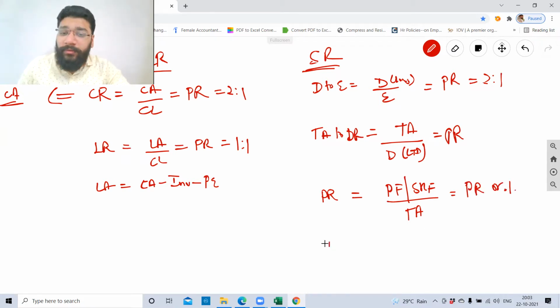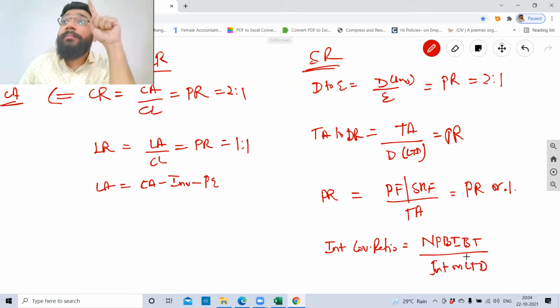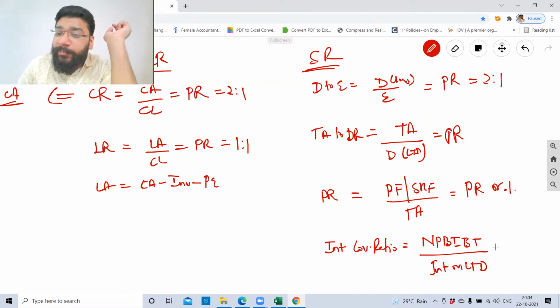Then next one, interest coverage ratio is equal to net profit before interest before tax divided by interest on long-term debt. Guys, we are doing long-term solvency ratio. So here short-term debt is of no use. So interest on long-term debt, and it is expressed in times.